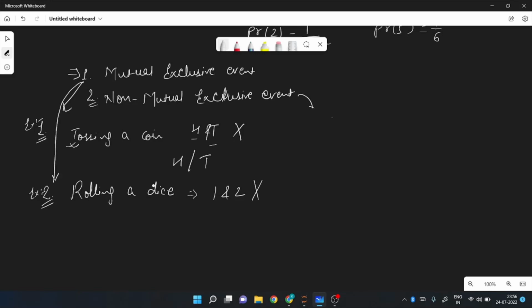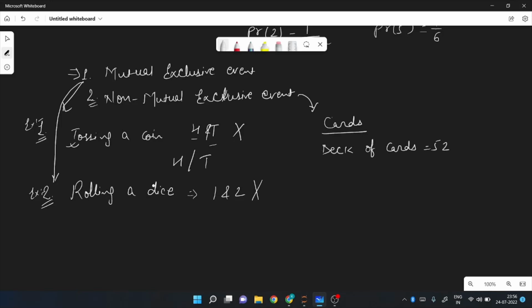Now, talking about non-mutually exclusive events, it is the opposite of mutually exclusive events. Two events can be said to be non-mutually exclusive when there is a possibility of those two events occurring at the same point of time. I hope all of you are aware of cards. There is a deck of cards where we have 52 cards.